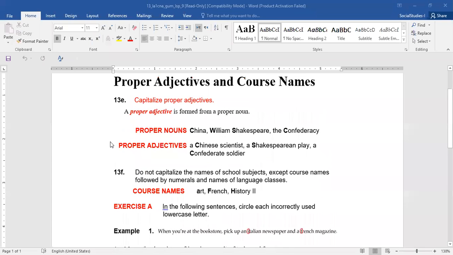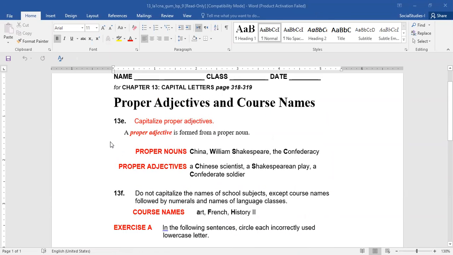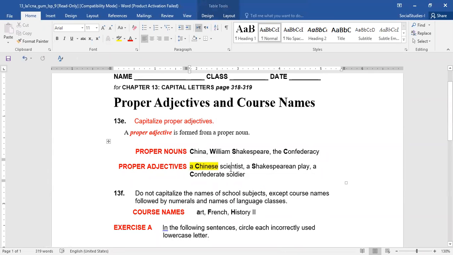First, we're going to start by conducting a very quick revision on the rules of capitalization. Again, the same topic that we discussed previously. A proper adjective is derived from a proper noun. As we see here, the example states China is the noun. It is the place or the country. If you turn it into a proper adjective, it needs to remain capital and the word will become Chinese. Chinese here is the proper adjective and it is modifying the word scientist.